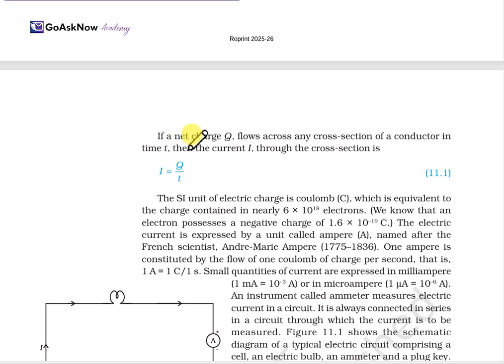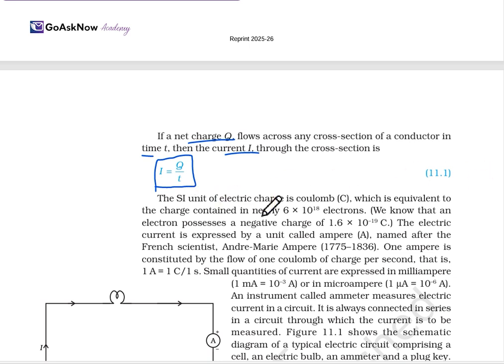Mathematically, if the net charge is Q, always keep in mind that charge is represented as Q, flowing across any cross section of the conductor in time t, and the current through the cross section is I, then I is equal to Q upon t. Means current is equal to the net charge in the given time interval. So this is how we can mathematically express electric current.